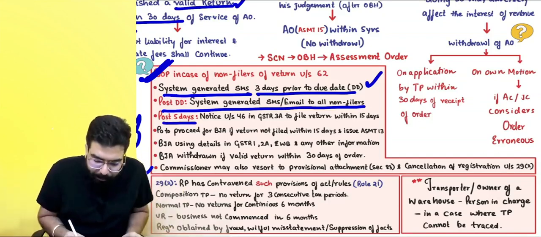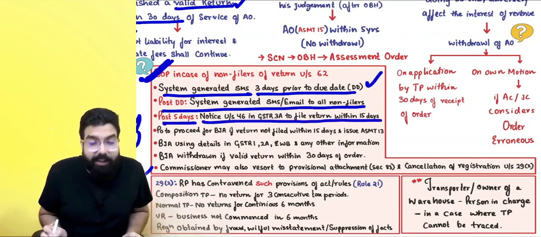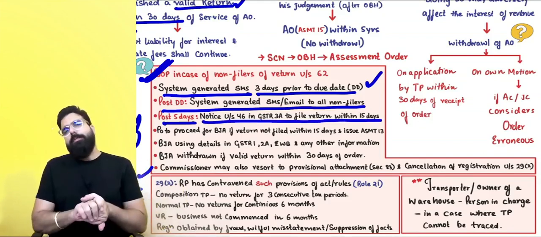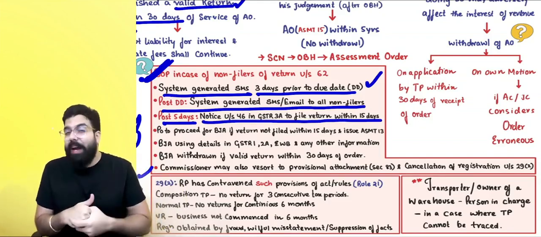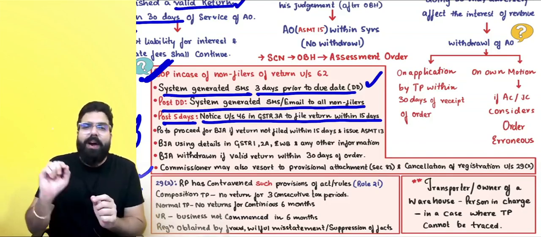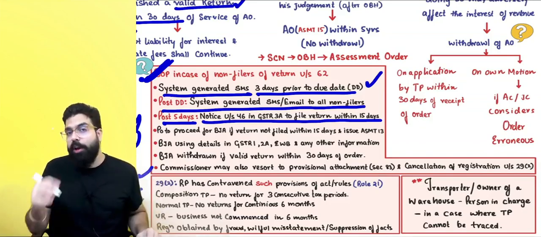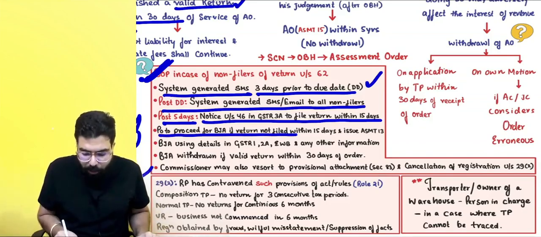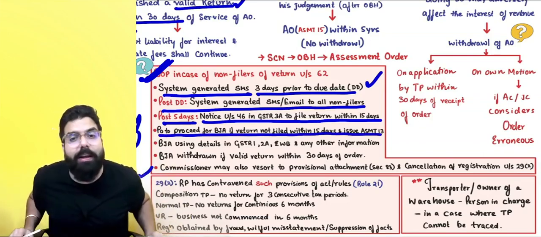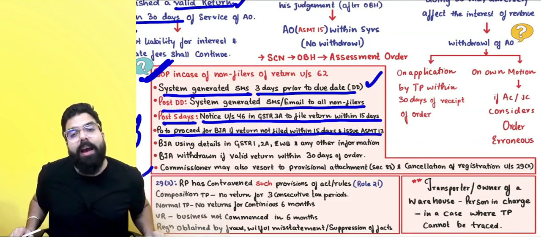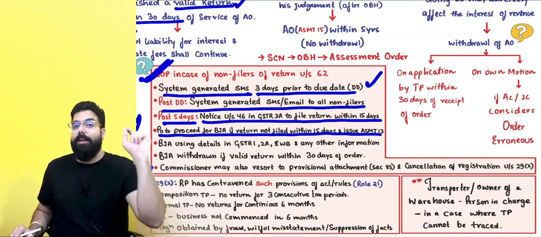Otherwise, after 5 days, a notice under section 46 will be sent to all the non-filers to file the return within 15 days. If you file the return within 15 days, then very good. If you don't file the return, then the PO proceeds to do the best judgment, and he will issue ASMT 13.